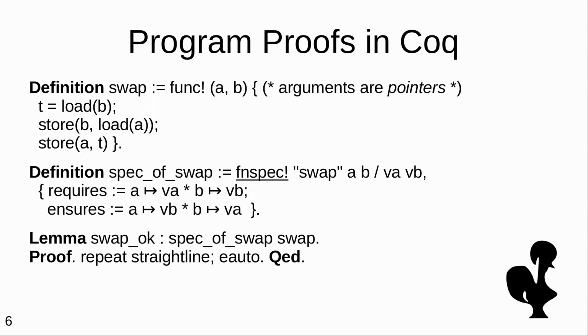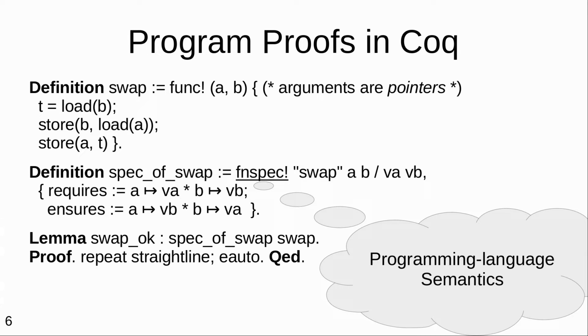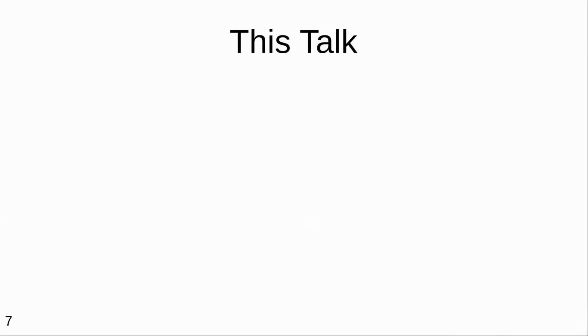For simple programs like this one, the proof can again be completely automatic, but we'll soon get to programs where achieving automatic proofs is much more challenging. And underlying all of this is a definition of what is the meaning of executing a function in this language, which I would argue is still an active topic of research where advances can have significant real-world impact.